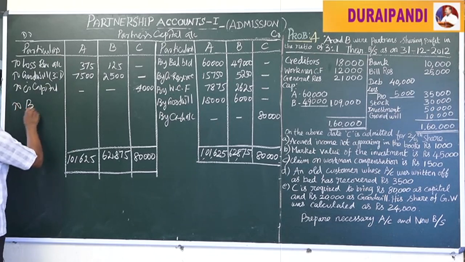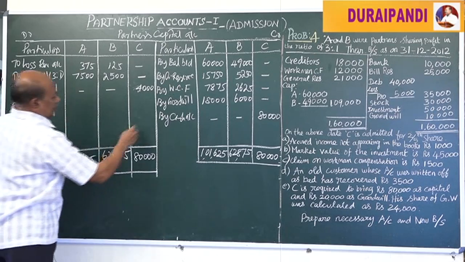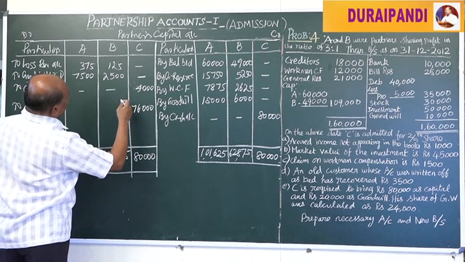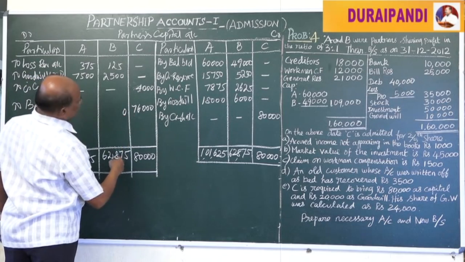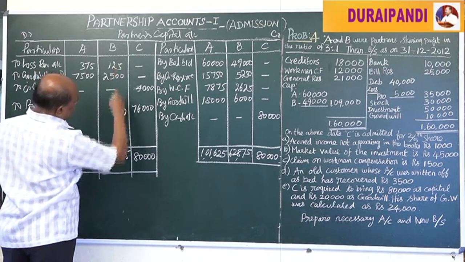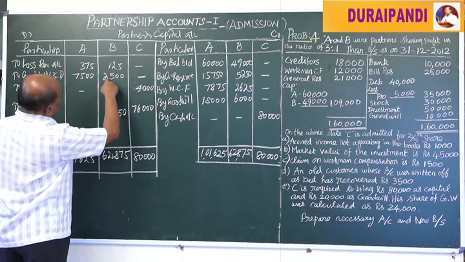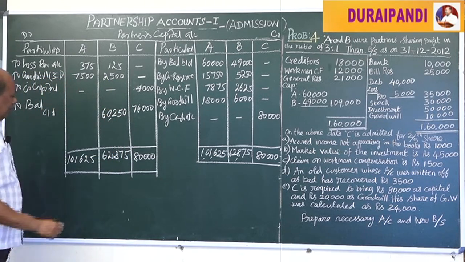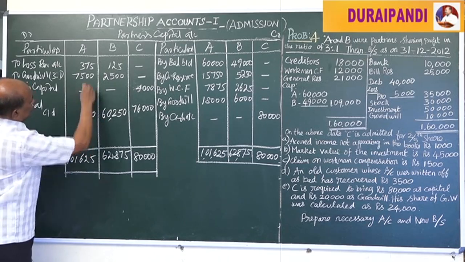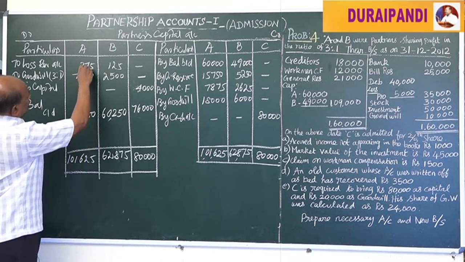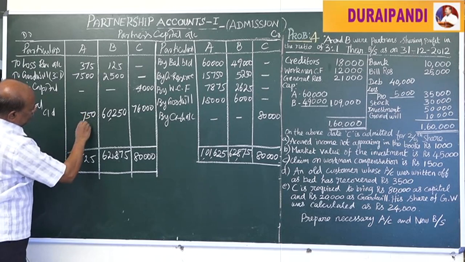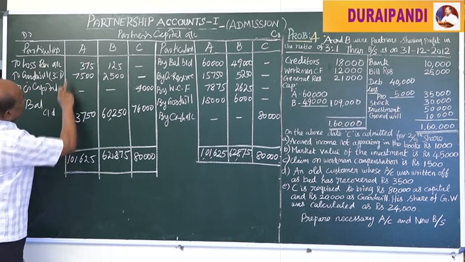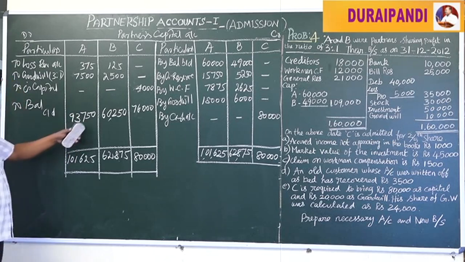To balance c/d: here 76,000, 60,250, and 93,750.